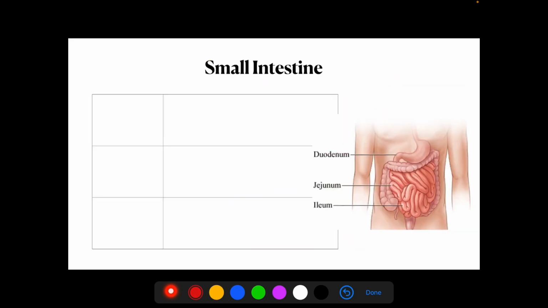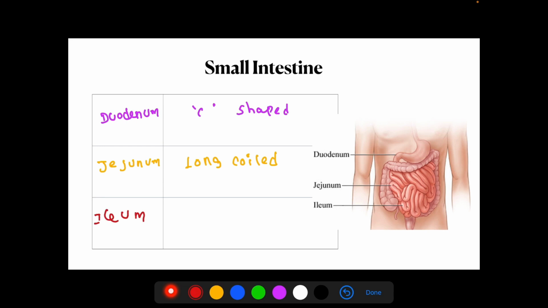So now we will move to small intestine. It can be divided into three parts: duodenum, which is C-shaped, jejunum, and ileum. Jejunum is long and coiled. You have to know jejunum is long coiled and ileum is highly coiled. That is the difference between jejunum and ileum.